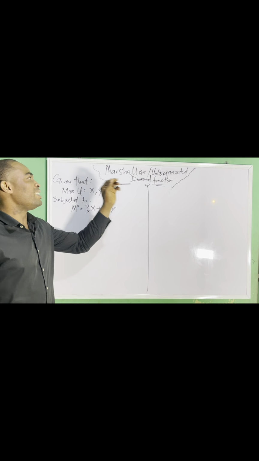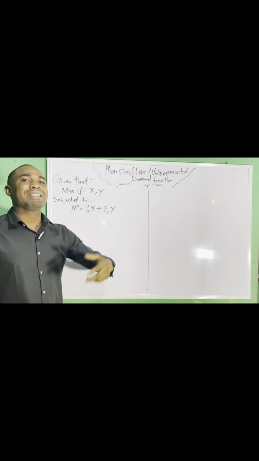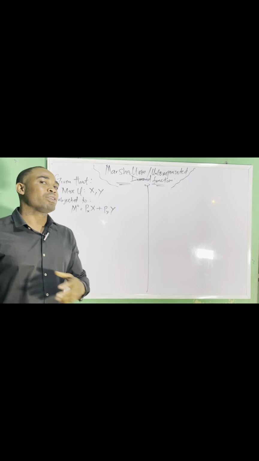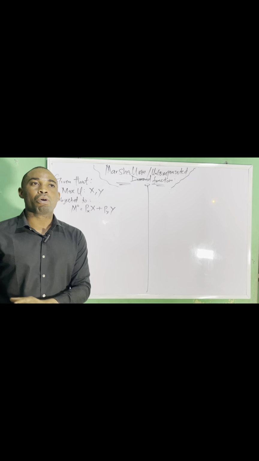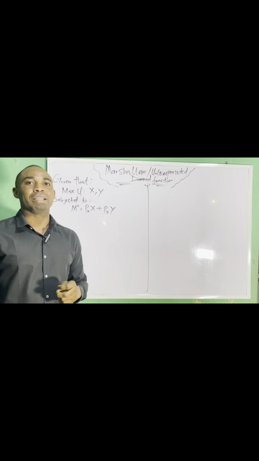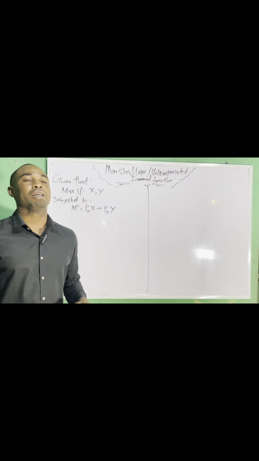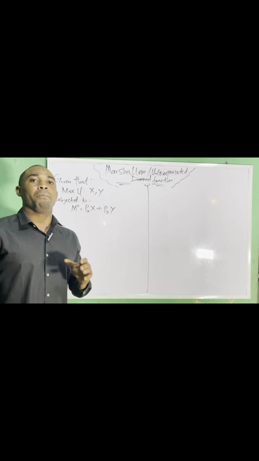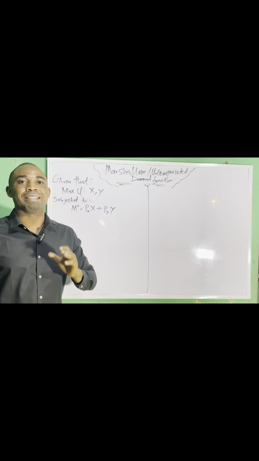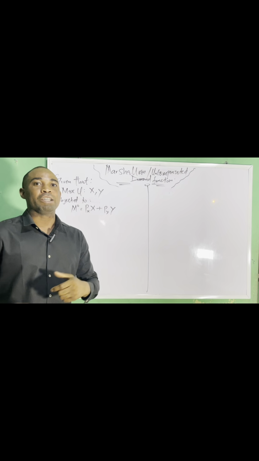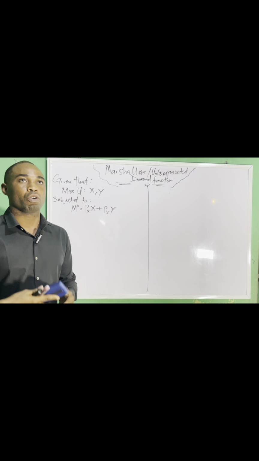But in the Marshallian or uncompensated demand function, as the price of the goods changes, the income of the consumer does not change, which leads to what we call substitution effects and income effects. But we are not interested in substitution effects and income effects. We are interested in the derivation of the Marshallian or uncompensated demand function. I'll state the reason why it is called uncompensated: because the income of the consumer does not change as the price of the commodity changes.